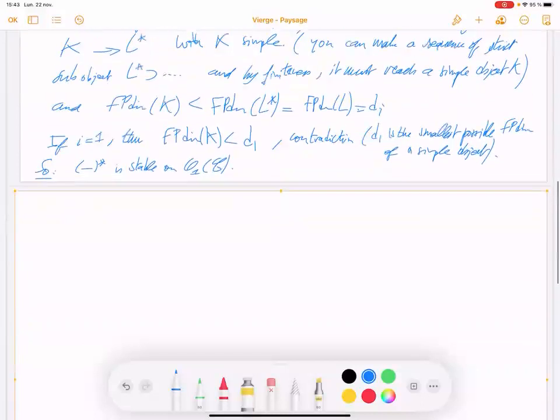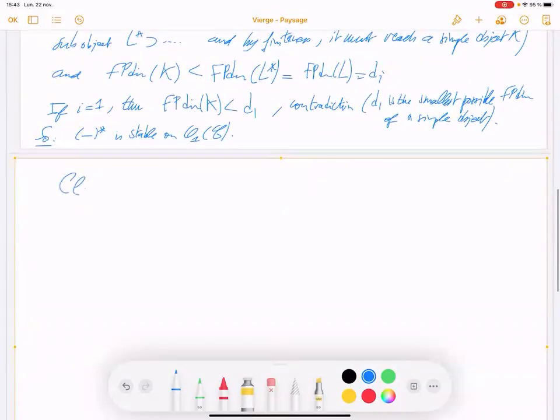So, claim: if the dual is stable on Oi of C. In particular, we know it is stable for i equal 1.